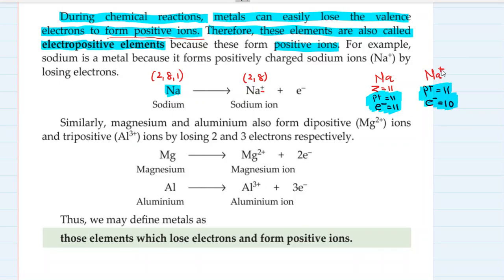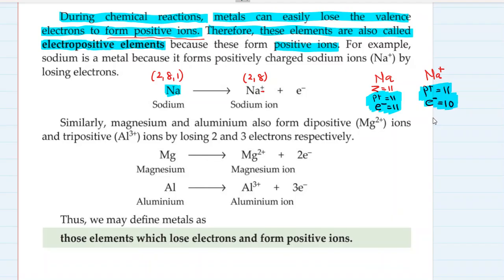Now it has become electrically positive, and that's what they mean by electropositive. Why? Because the number of positive charges, the number of positive particles present in the nucleus of sodium is one more than the number of electrons present in its orbits. The number of protons are 11 and the total number of electrons present in its shells is 10.